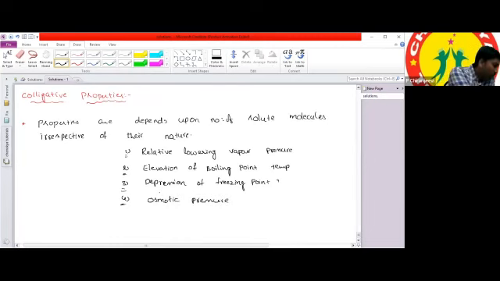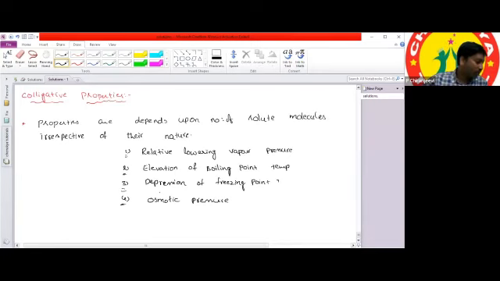So we have 4 different types of colligative properties. One is relative lowering of vapor pressure, the second is elevation of boiling point temperature, the third is depression in freezing point temperature, and the fourth is osmotic pressure.